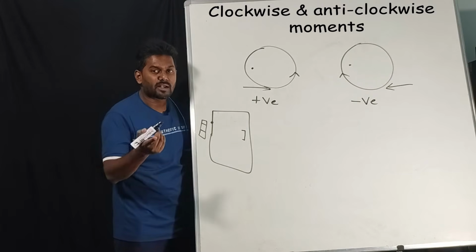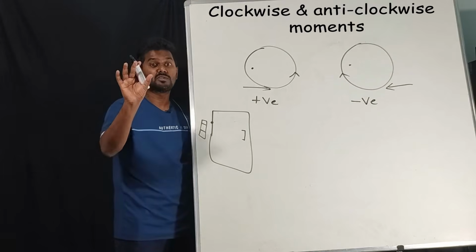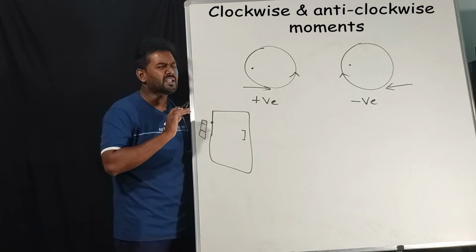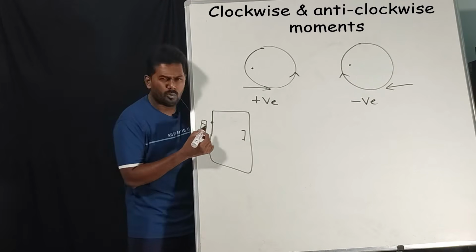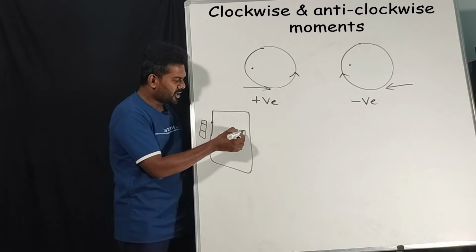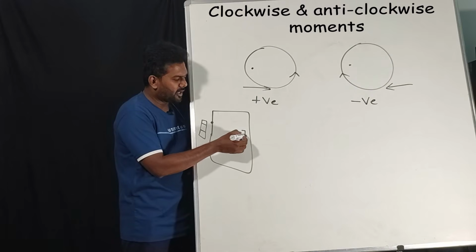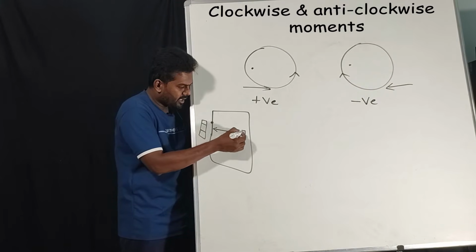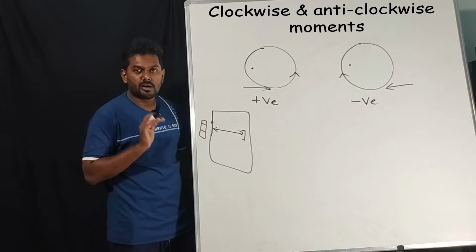Now which is the second factor? The perpendicular distance. This is very much important. Students will get doubts here only, but it is a very simple concept. Listen, what do you mean by perpendicular distance? You are applying force here. What is perpendicular to that? Here, correct? In this way, correct? So this is nothing but the perpendicular distance.